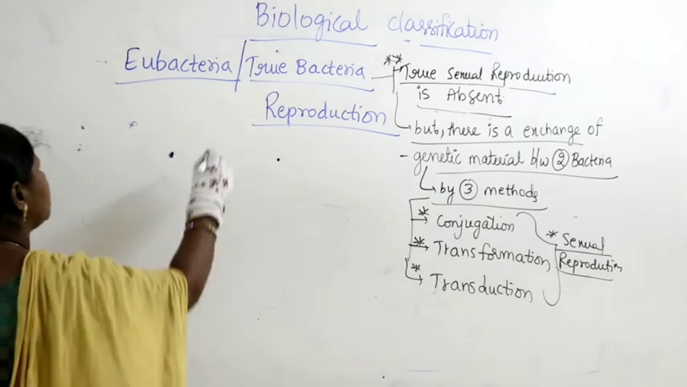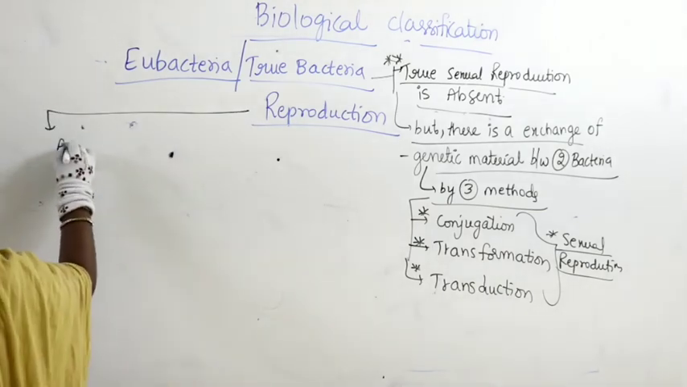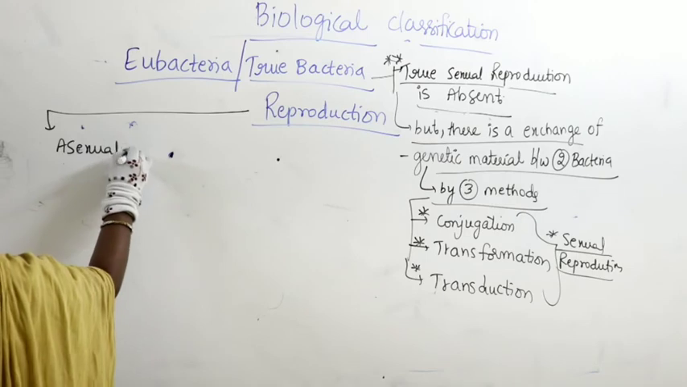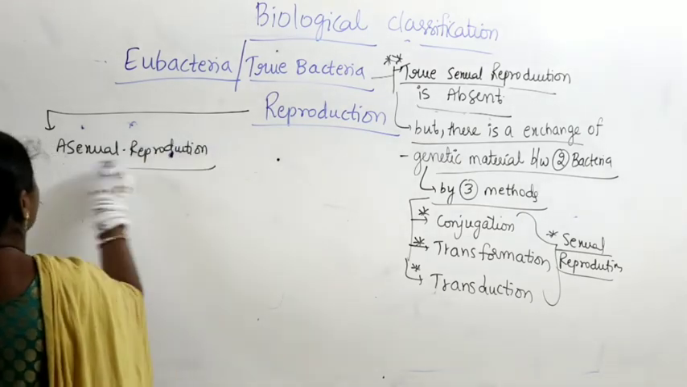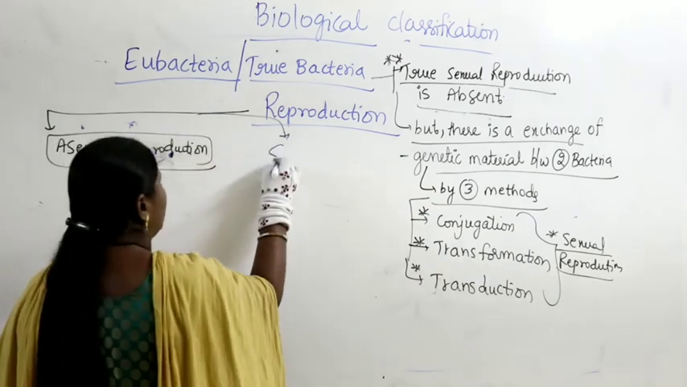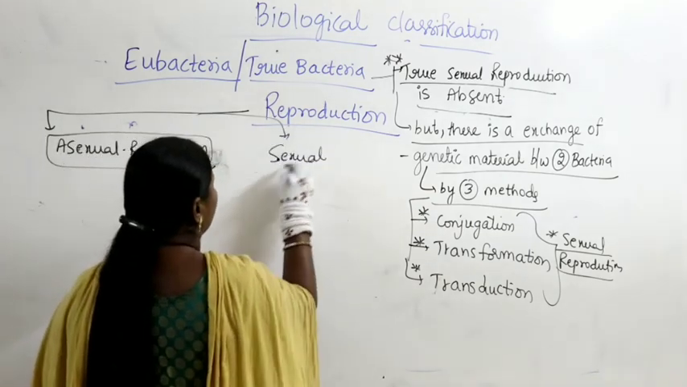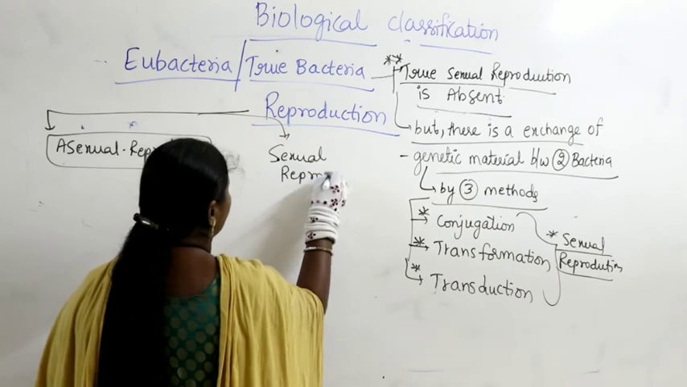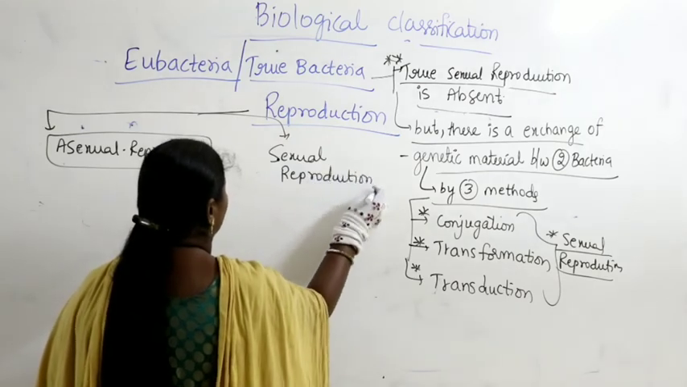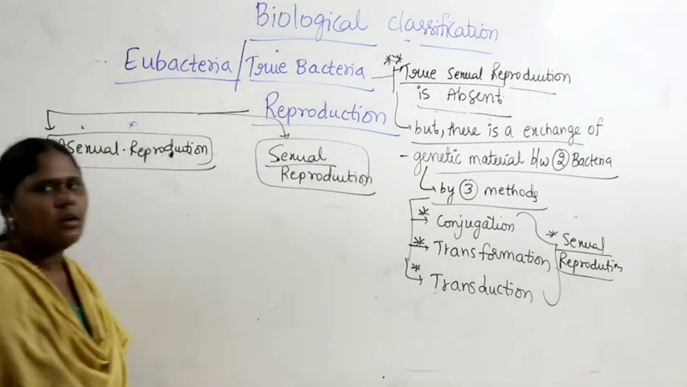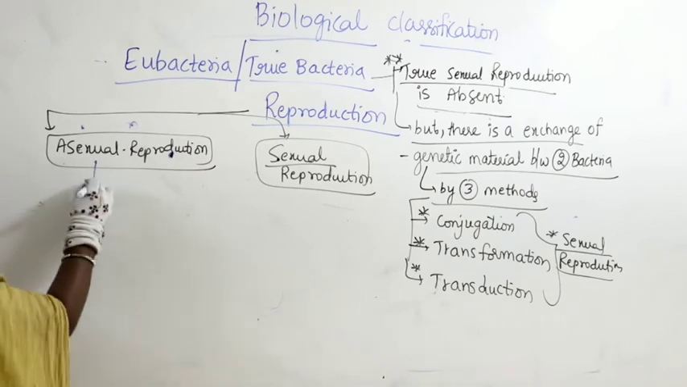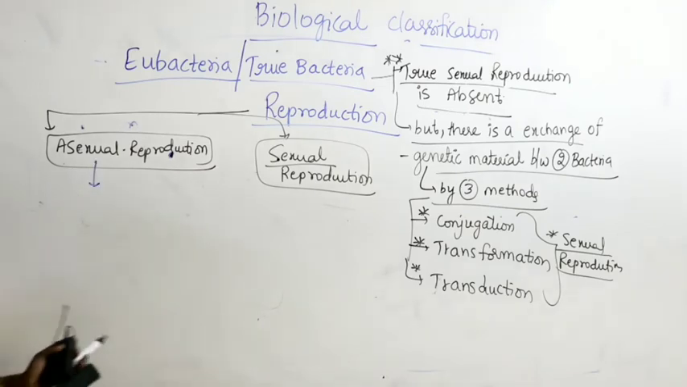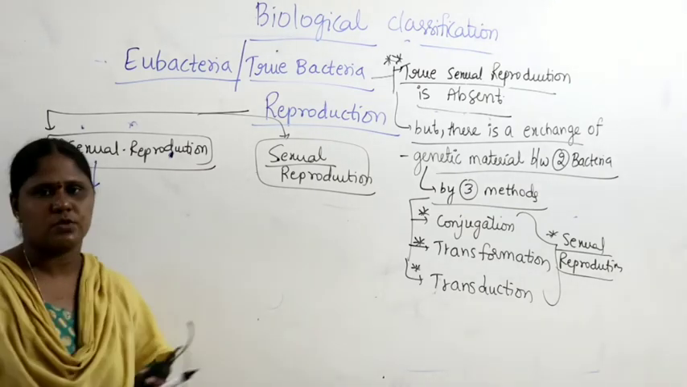Now coming to reproduction, we have two processes. One is called asexual reproduction and the other is called sexual reproduction. Let us first discuss asexual reproduction. Later we will go for the discussion about sexual reproduction.